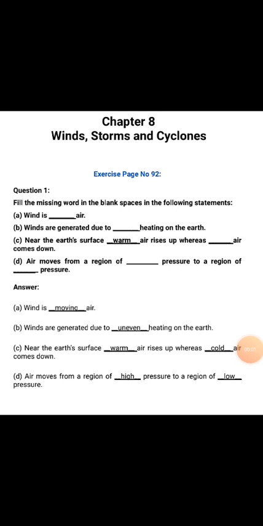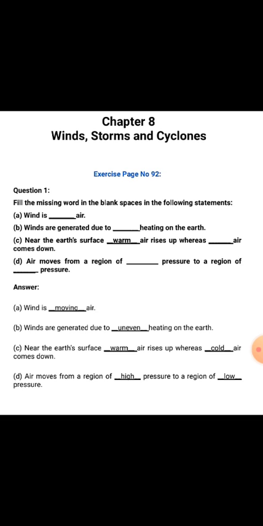Good morning, students. Our today's topic is Chapter 8 Wind, Storm, and Cyclones. Here, question number first of the exercise: fill in the missing word in the blank space in the following statement. The first statement is, wind is blank air. So, answer is wind is moving air.